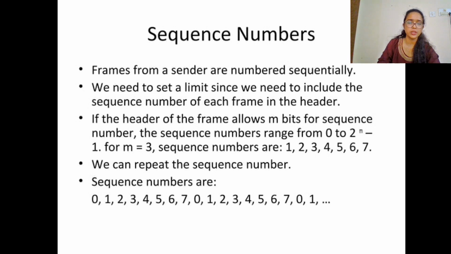If the header of the frame allows m bits for the sequence number, then the sequence numbers range from 0 to 2 power m minus 1. If m equals 3, then the sequence numbers would be from 0 to 7. We can repeat the sequence numbers.